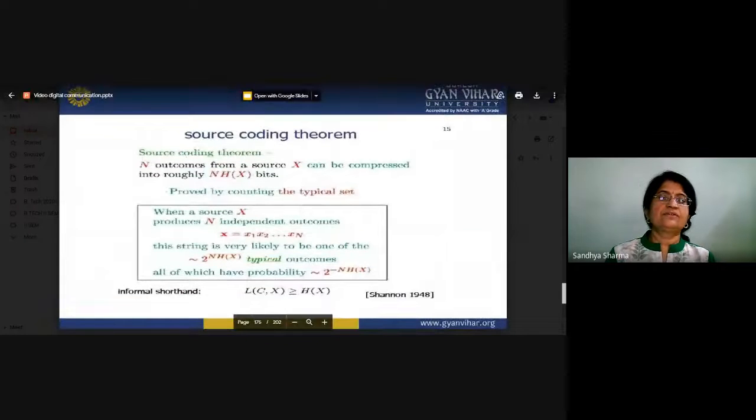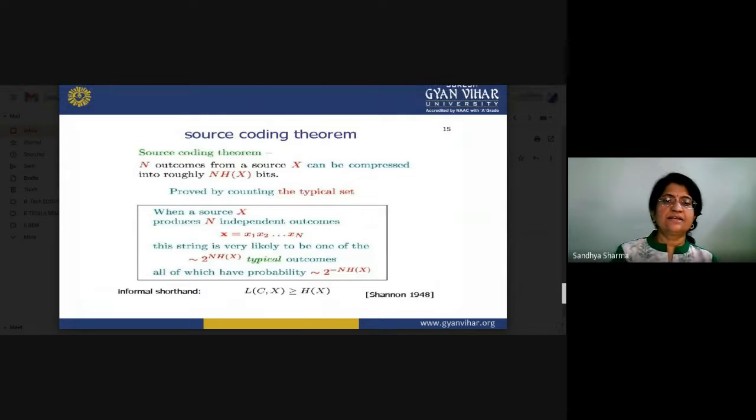So there are symbols x1, x2, x3, ... xn. There is a possibility of n independent symbols generated by a source, and a string is very likely to be one of the typical sequences. So that is the typical output, and we can calculate its probability. In informal shorthand, the average length L is always equal to or greater than H(x), the entropy of that particular source.